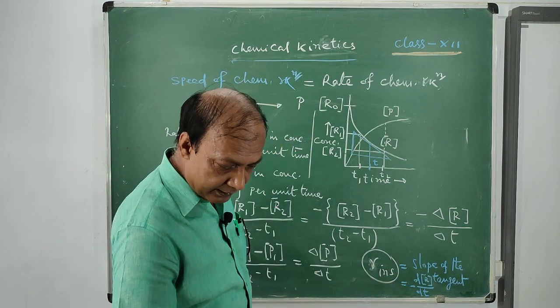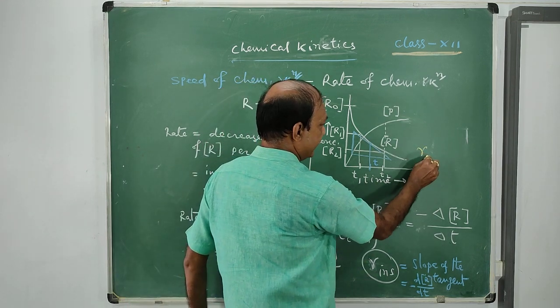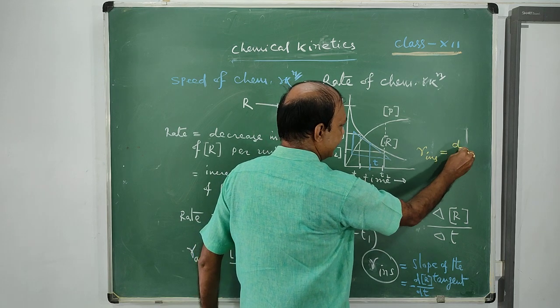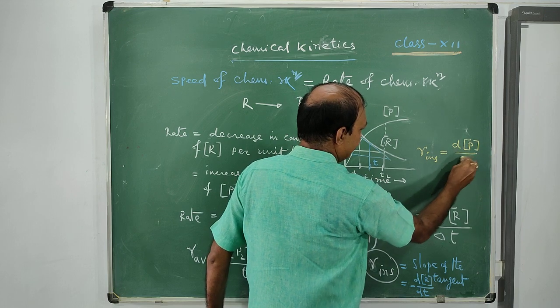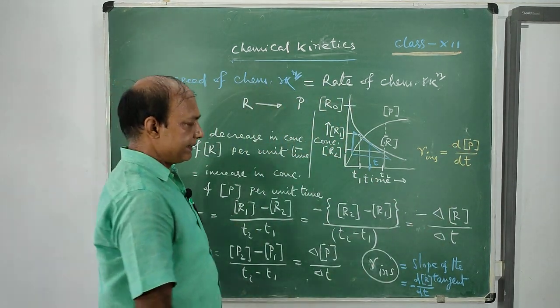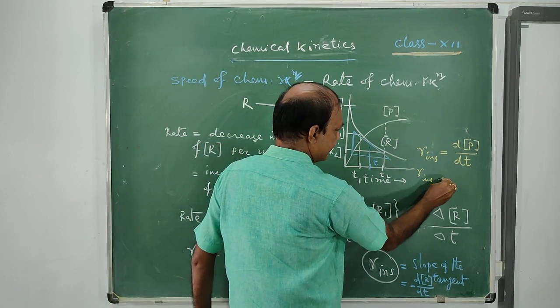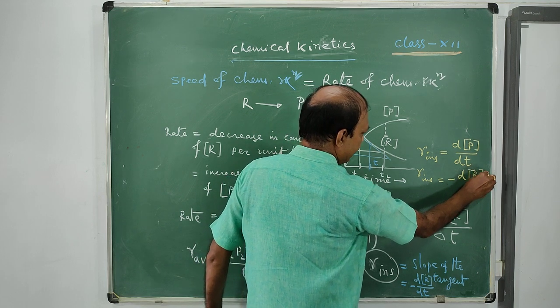In terms of product, rate instantaneous will be dP by dt. And in terms of reactant, rate instantaneous equals minus dR by dt.